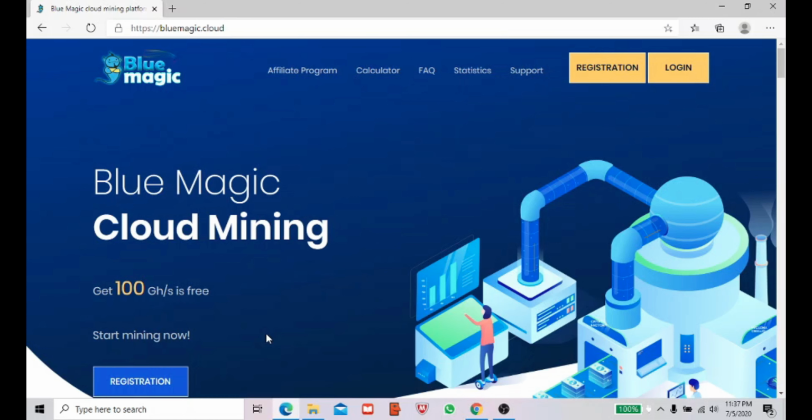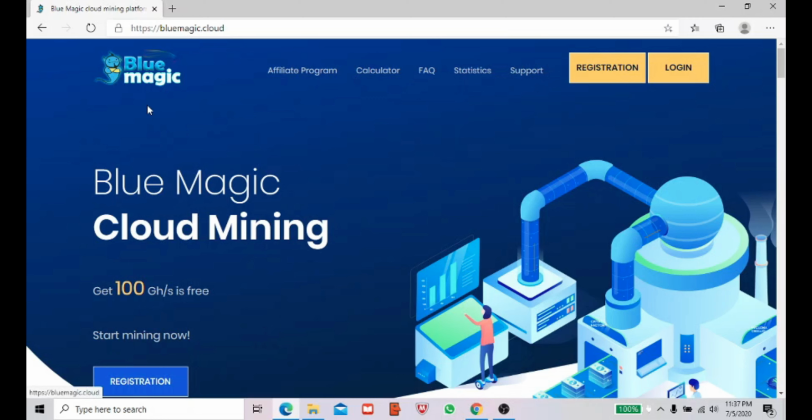Whenever a website is launched, I will surely bring it to you, so you can start working on these websites. So guys, without taking much time, I will show you all how to do the registration and how to start this site. So I request you all, do this fast, don't be late. The website is still new, so start your mining and earn more referrals. For every referral you will earn, you will get 2 GHz free. So without taking much time, again I will show you how to do the registration.